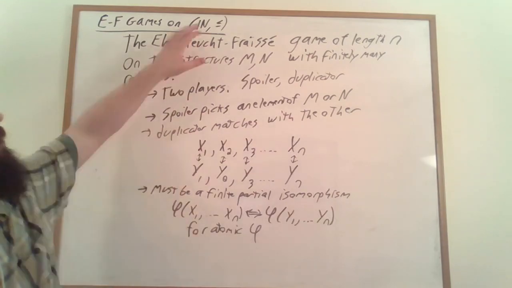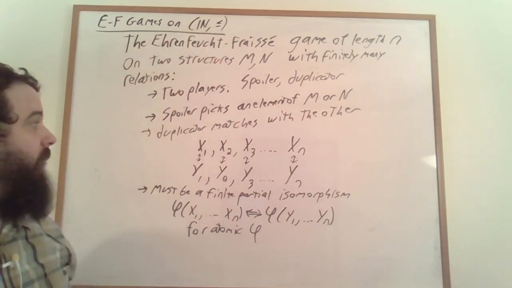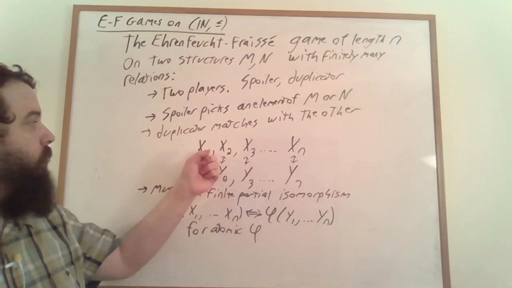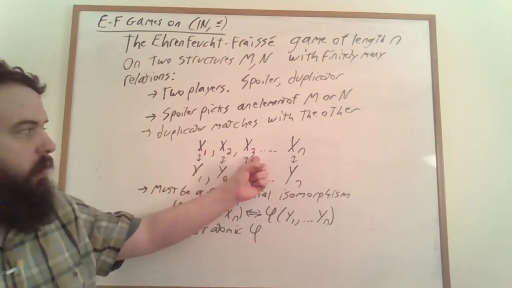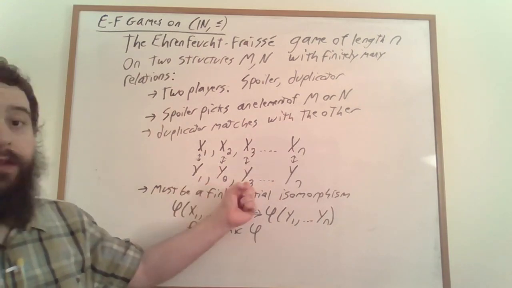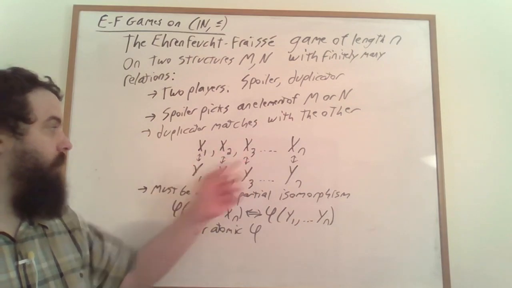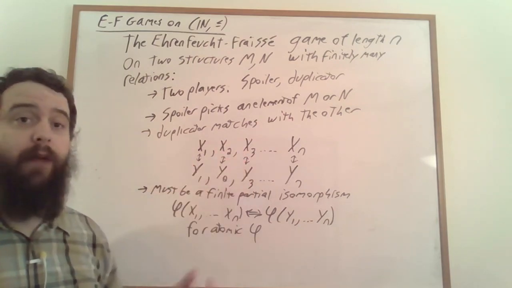So if we're restricting our attention to the natural numbers with less than or equal to, it has to be the case that if x_1 is greater than or equal to x_3, then it needs to be the case that y_1 is greater than or equal to y_3, for the particular elements x_1, x_3, y_1, and y_3 that wound up getting matched.